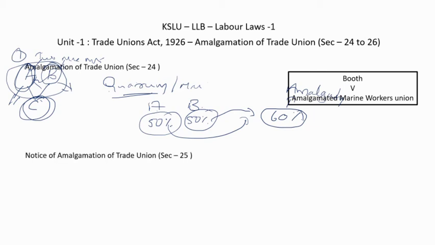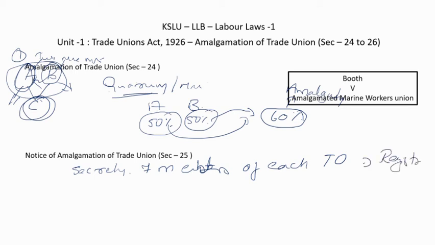Moving on, once the amalgamation is approved by a general meeting, whatever we discussed here, then the notice of the amalgamation should be signed by the secretary and by 7 members of each of the trade unions, and sent to the registrar to update the information.